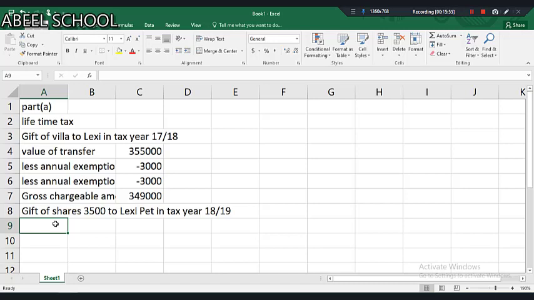Okay. Now let us first show the value of shares before the gift. Basically, before the gift, they are having 100% holding, and the applicable share price is 20.